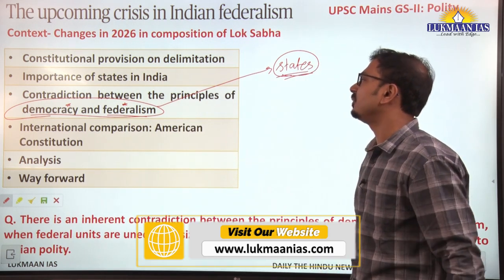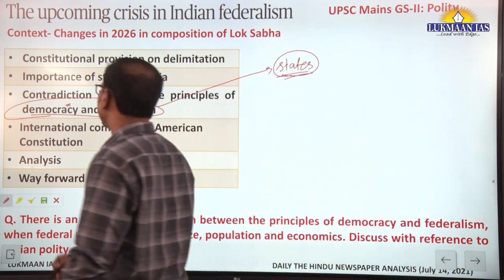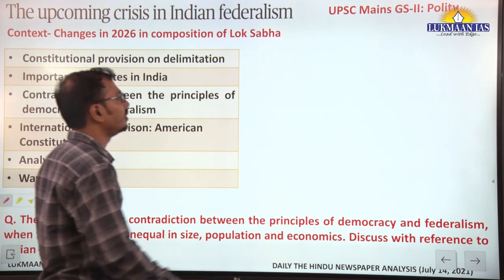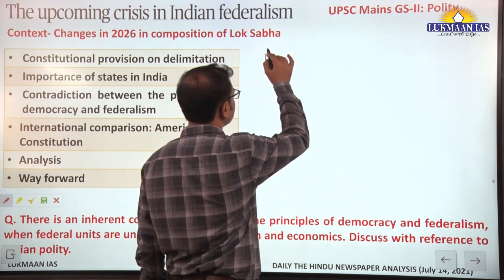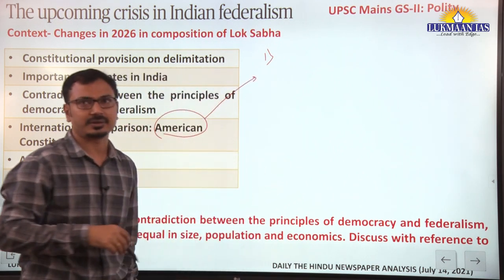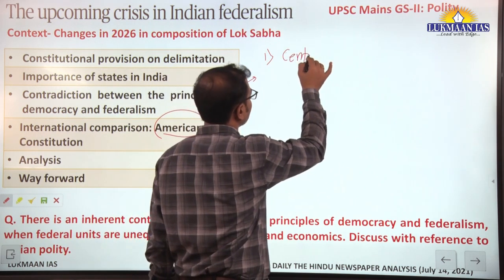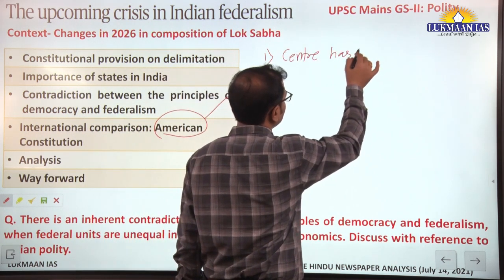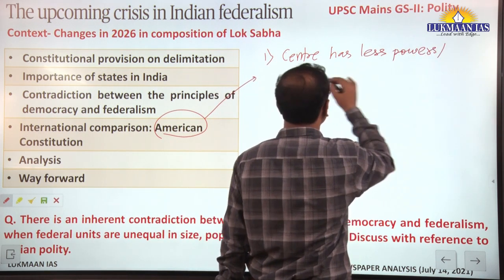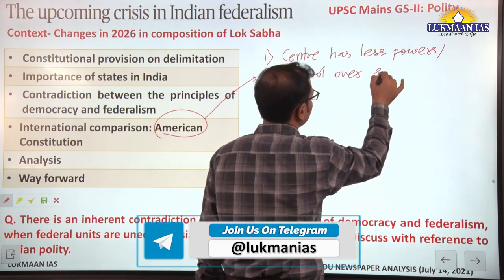Now such a contradiction is overcome in some of the western countries, like if we talk about the American Constitution. There are some provisions in the American Constitution which try to solve this conflict. First thing, the center has less power and control over state polity.